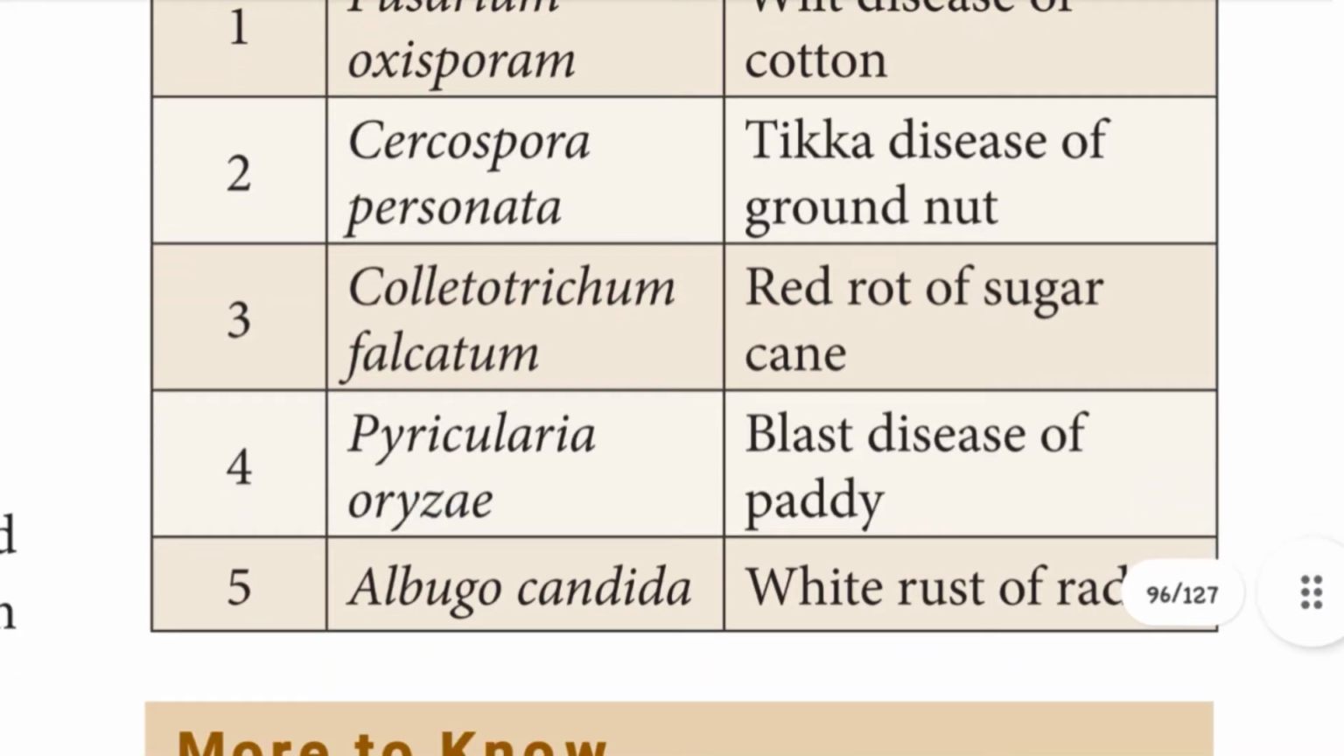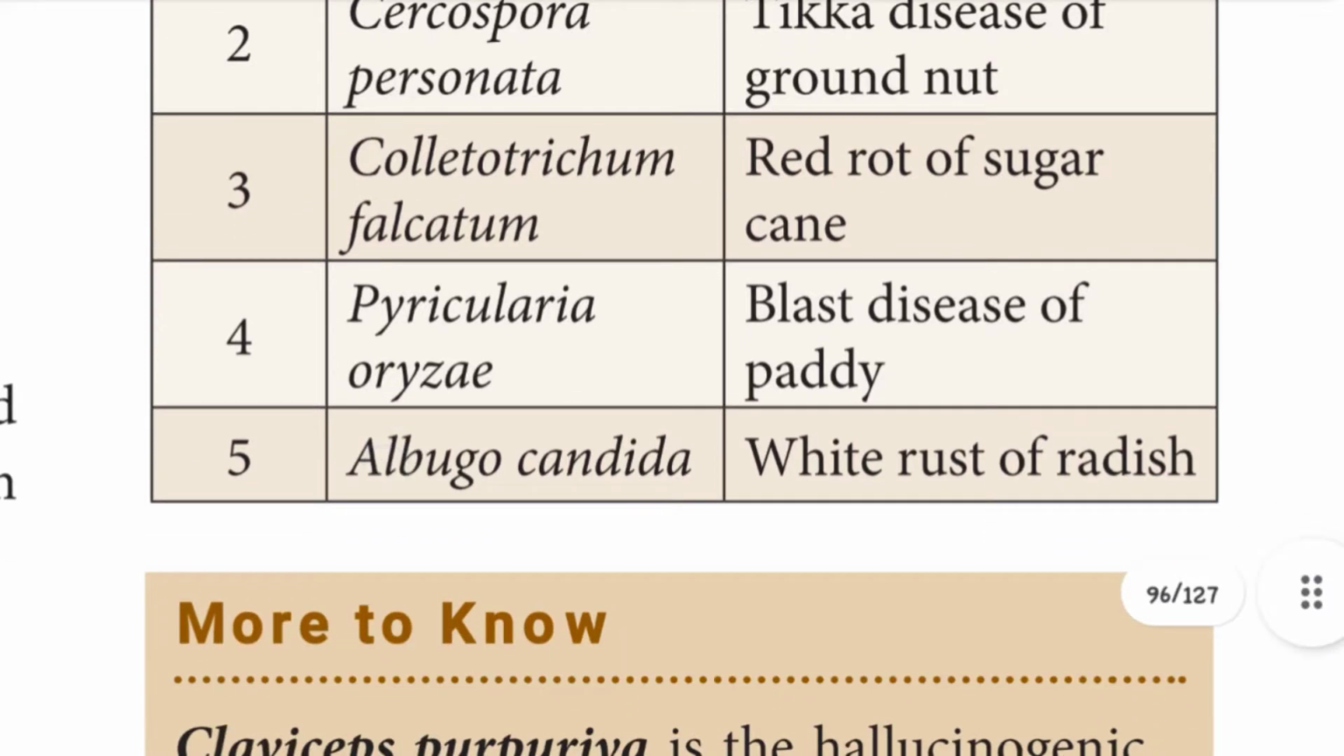Third one, Colletotrichum falcatum. It causes red rot disease in sugarcane. The fourth one, Pyricularia oryzae. It causes blast disease in paddy. The last one, Albugo candida. It causes white rust in radish. These are the diseases caused in the plants.